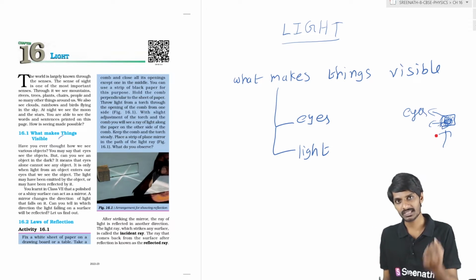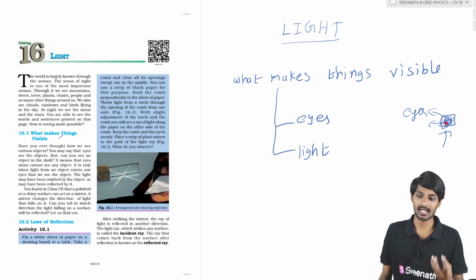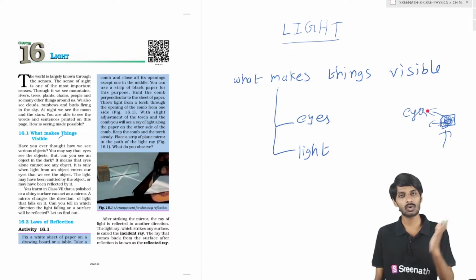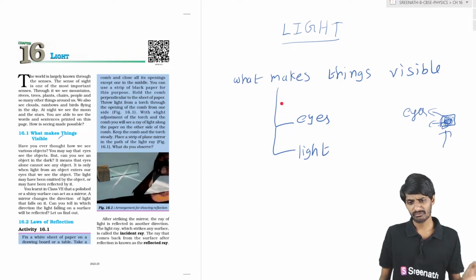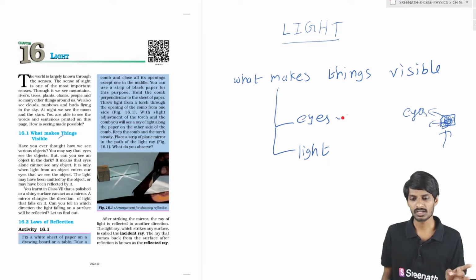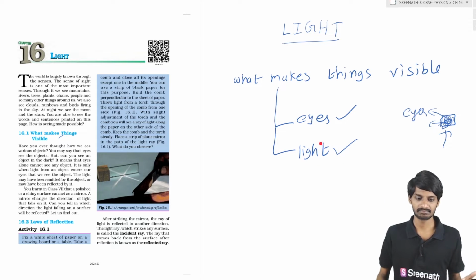Or if any object emits light, and that light falls on other objects and is reflected from that object and comes back to your eyes, then in that case also you can see. So basically, if you want to see the beautiful world around us, we need the eyes. With the help of eyes we can see, and we also need the light. The light may be reflected.